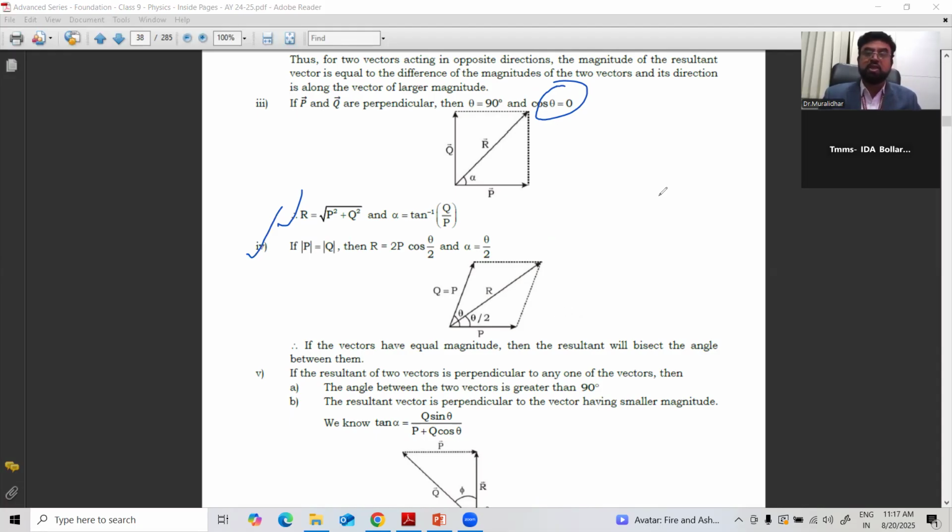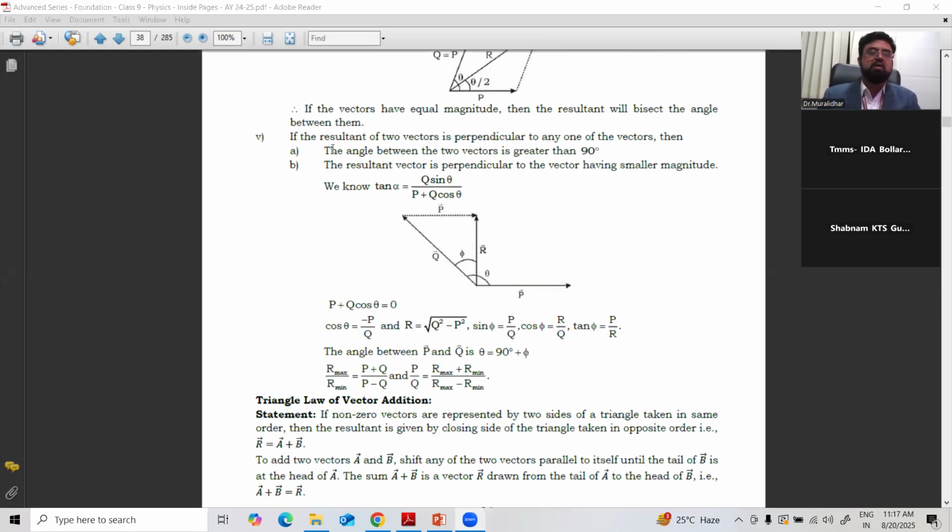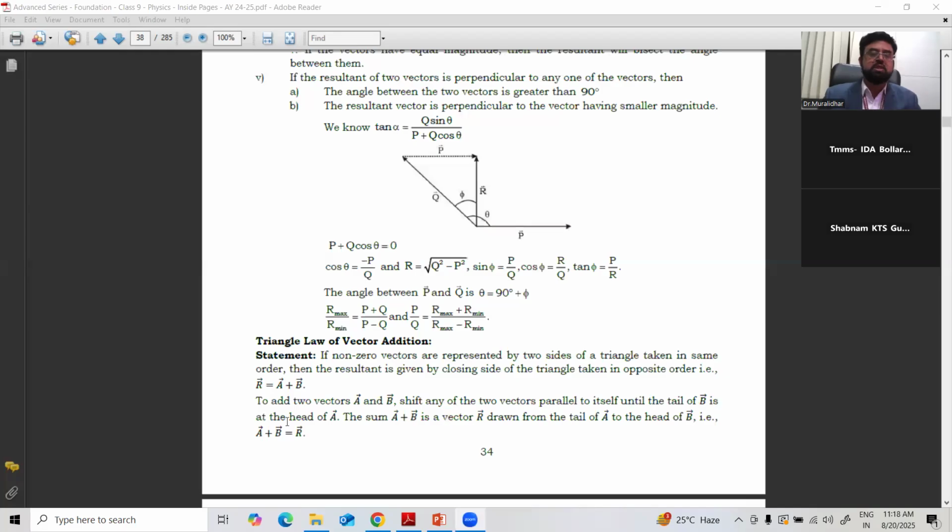Next case. So like that, for the same formula, different conditions are applied. As per the conditions, you have to change the value of R and theta. The resultant of the vectors and angle of the vectors can be changed. Again, if the resultant of two vectors is perpendicular to one of the vectors, the angle between the two vectors is greater than 90 degrees. More than 90 degrees means they are rewritten like this. So there are 5 possible cases for the addition of vectors in the parallelogram.